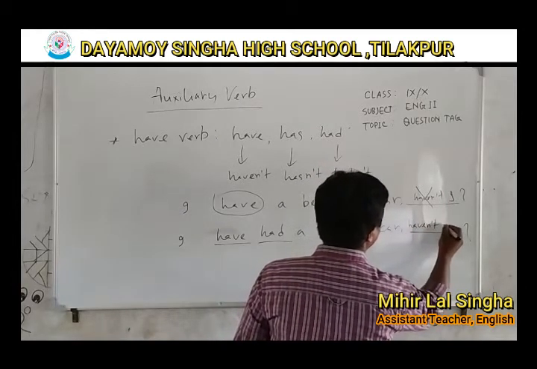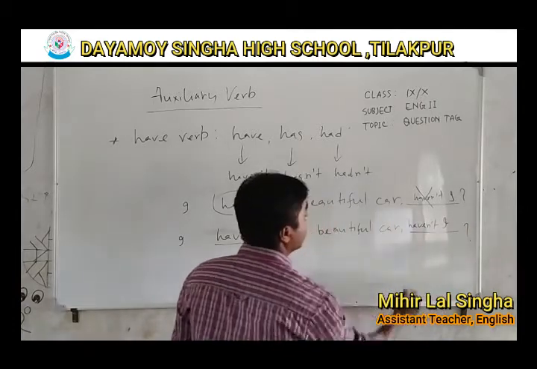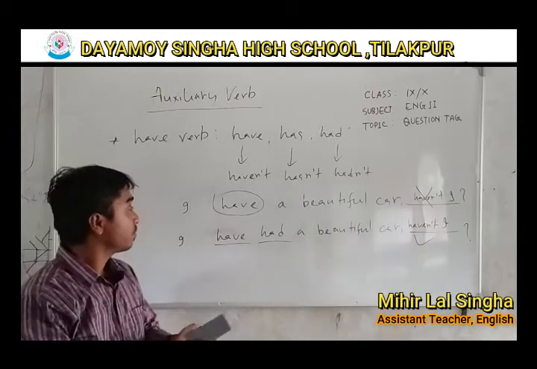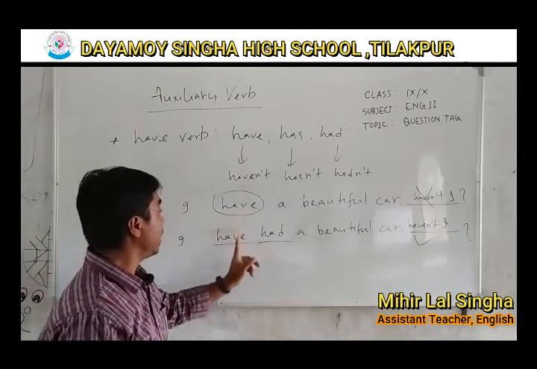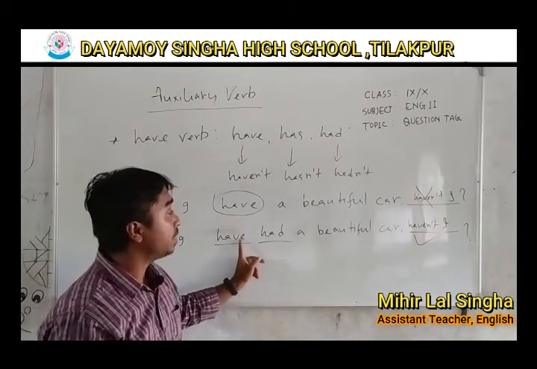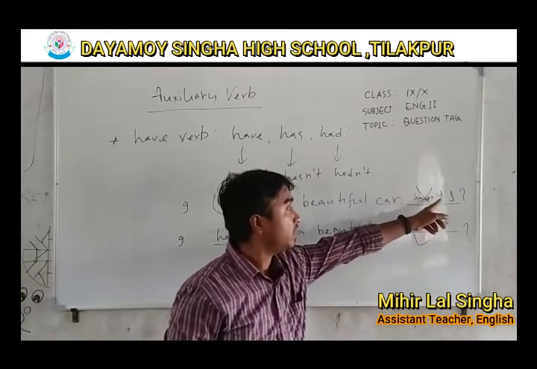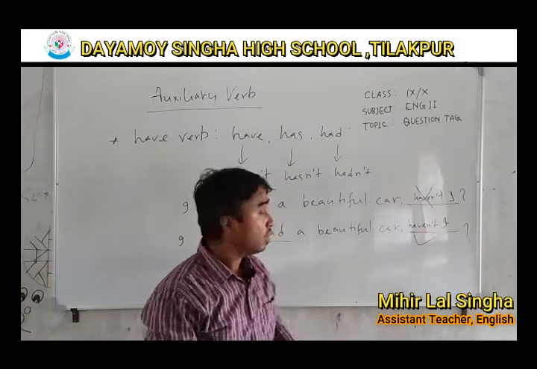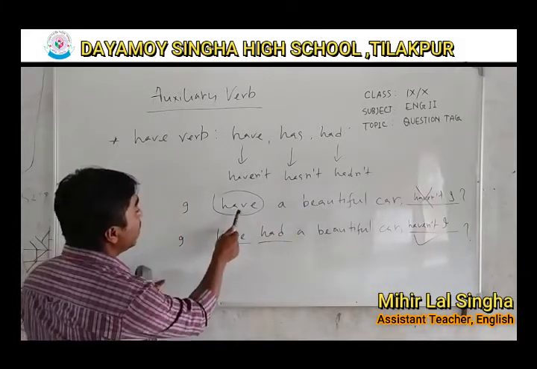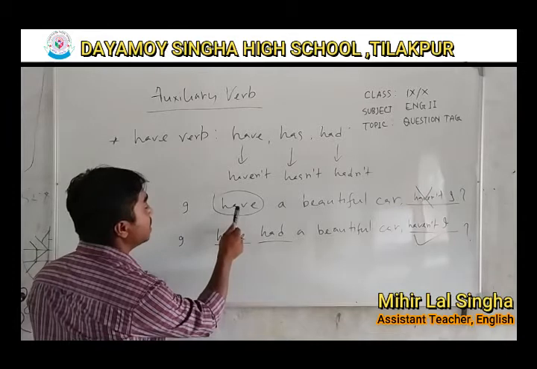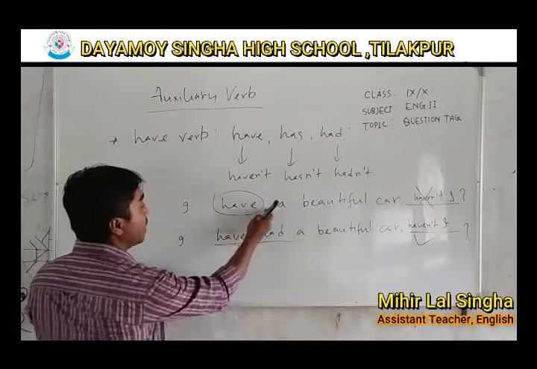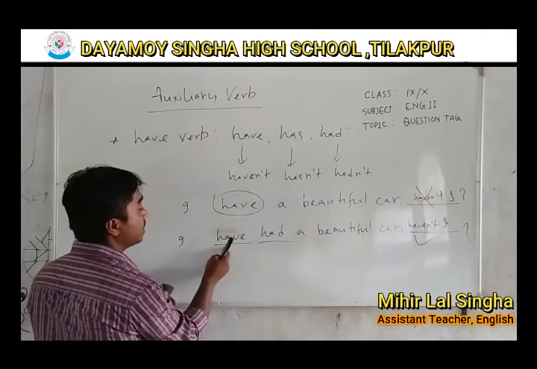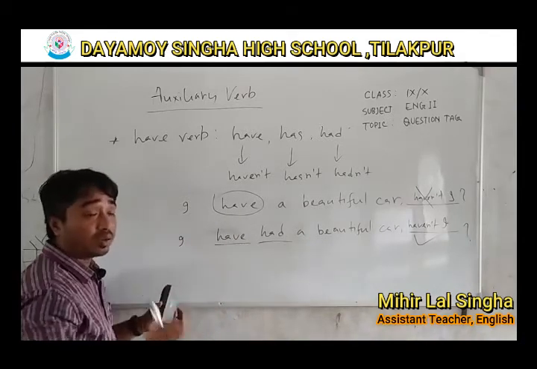Haven't I? Correct. Alright, so isn't it funny? Have is there in both the sentences, but here haven't is wrong, and here haven't is correct. Why? Because see, here have is used as a helping verb, there is no other verb. But here there is another verb, it is used as an auxiliary verb.